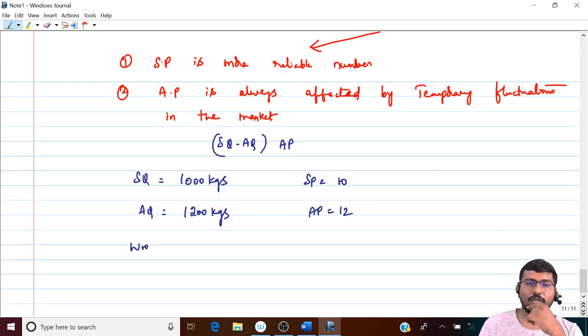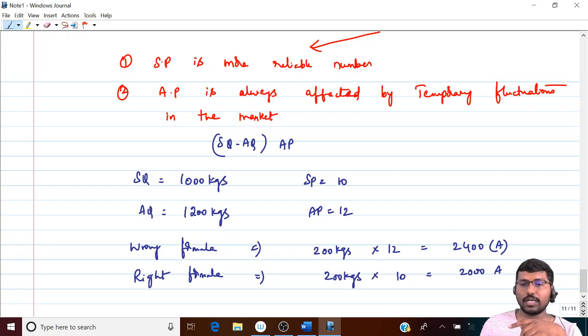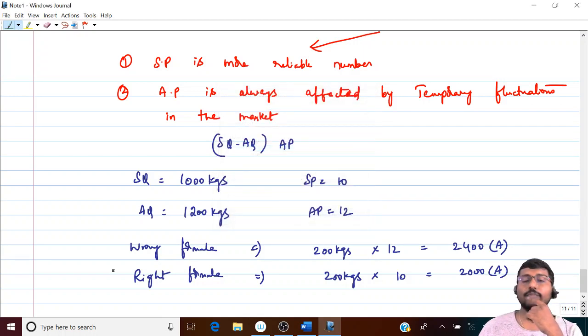What is a wrong formula? If you use the wrong formula, what will happen? It is SQ minus AQ, which is 200 kgs, into which price will be kept constant? Actual price, which is 12. What will be your variance? 2400 adverse, correct? If you use the right formula, it's going to be the same 200 kgs, but which one will remain constant? Standard price, which is 10. It's going to be how much? 2000 adverse, correct?